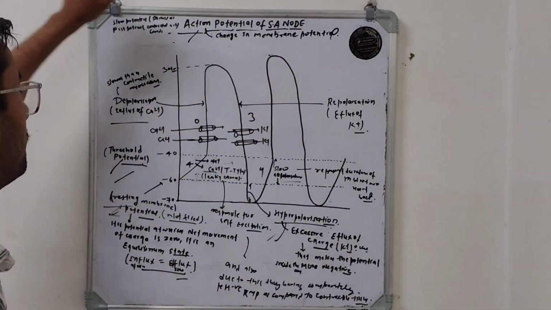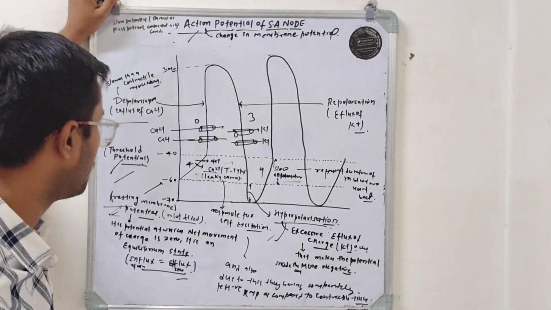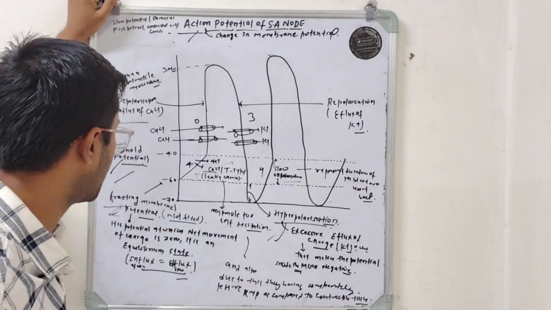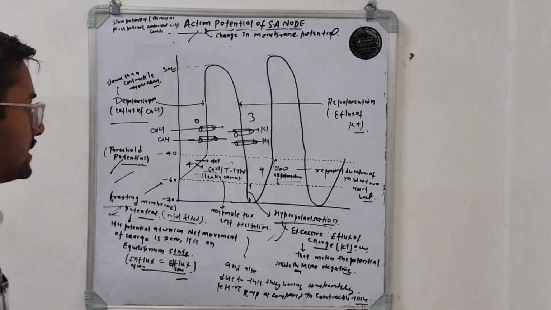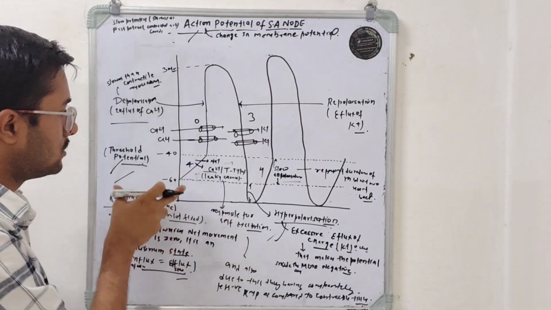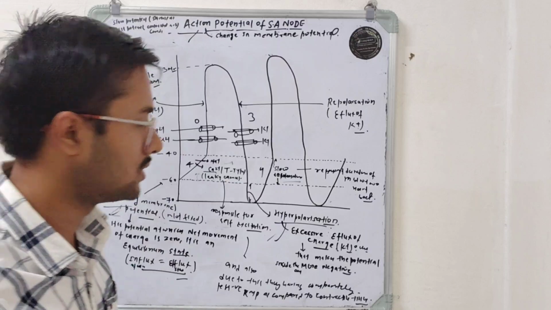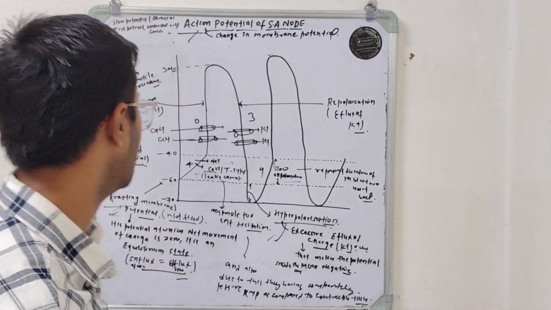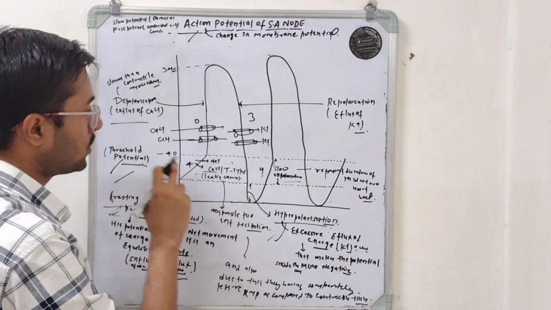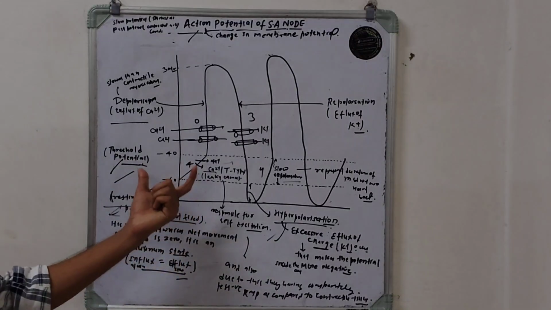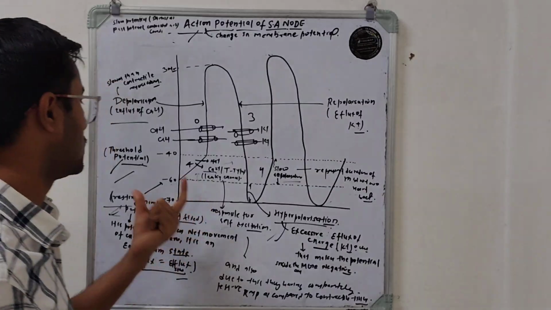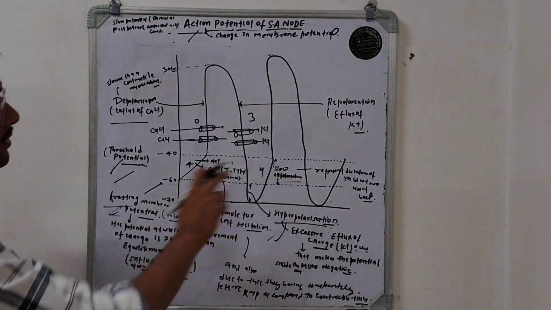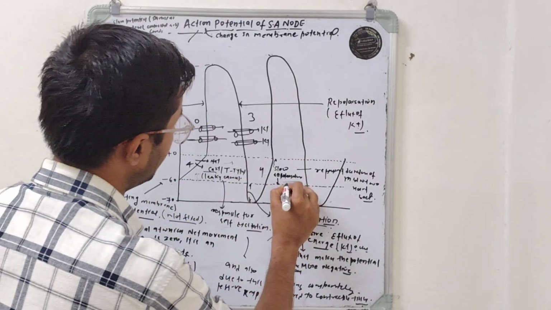Okay, so after all the important discussion from the Guyton textbook, now we move towards the action potential graph. The resting membrane potential is minus 60 millivolts in which cells? SA nodal cells. Due to the gradual influx of sodium and calcium ions, there is a slow rise of membrane potential, which we also call slow depolarization.